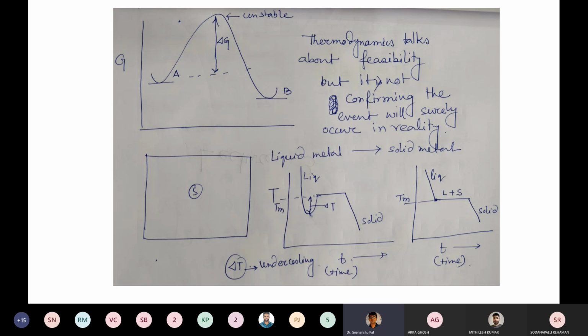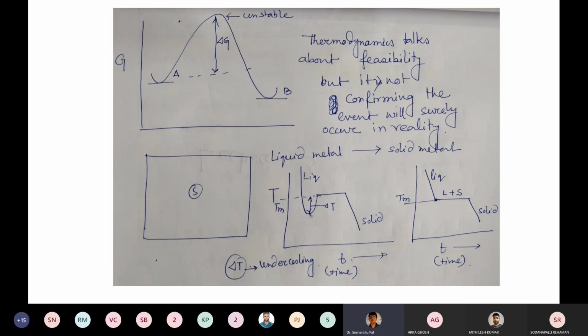Suppose a liquid transforms to the solid state. As per what we understand, if it crosses the melting point, the liquid should immediately transform to solid. But that is the feasibility condition.